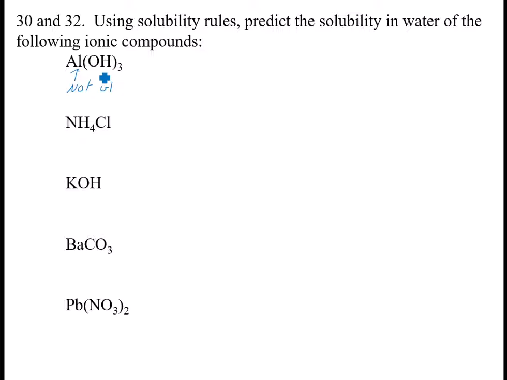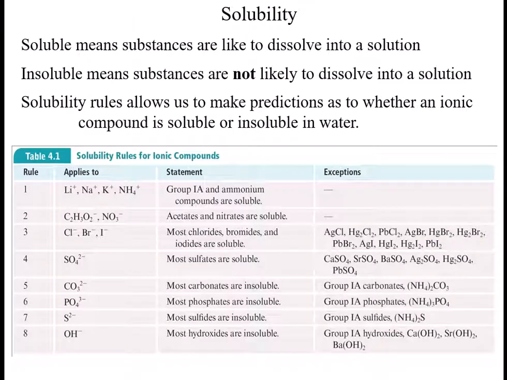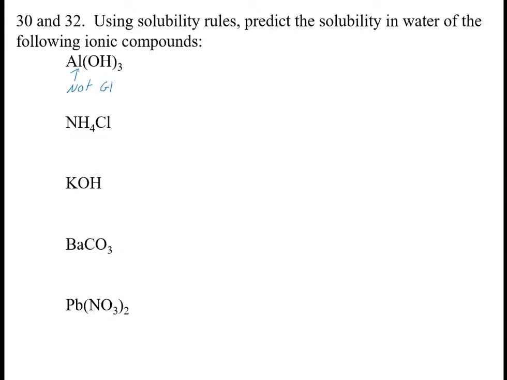Sorry. So this is the rule that I'm applying right here. Well, aluminum is not calcium, strontium, or barium, so therefore this one would be considered to be insoluble. And if you just want to put a large I, you could do so.